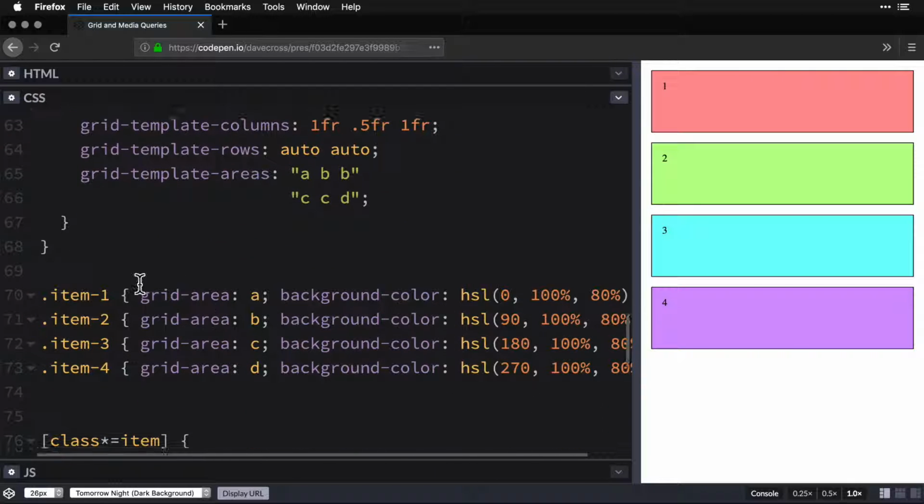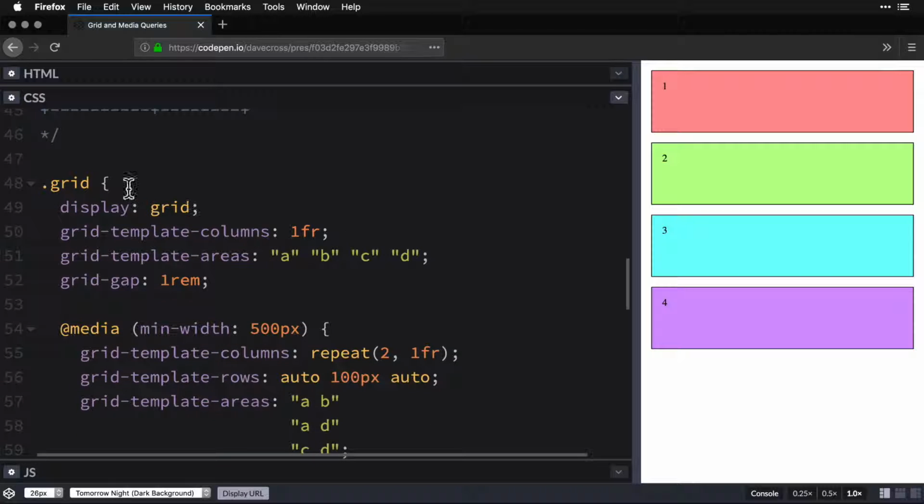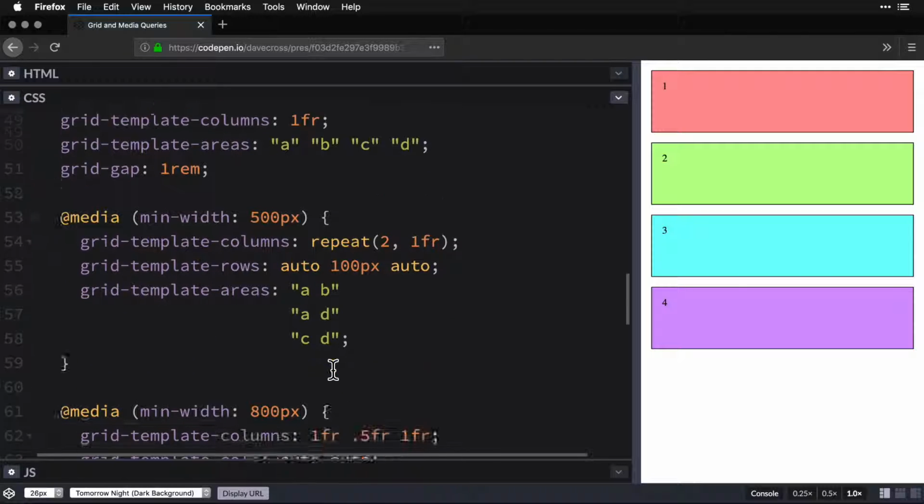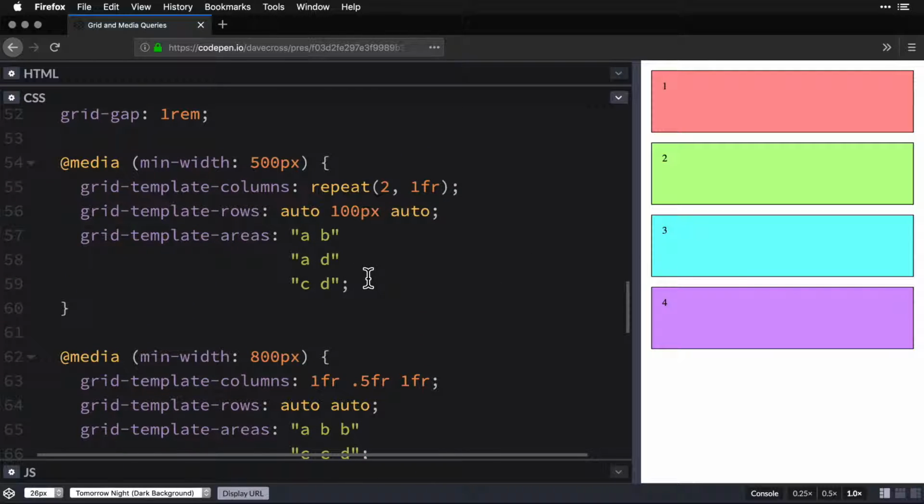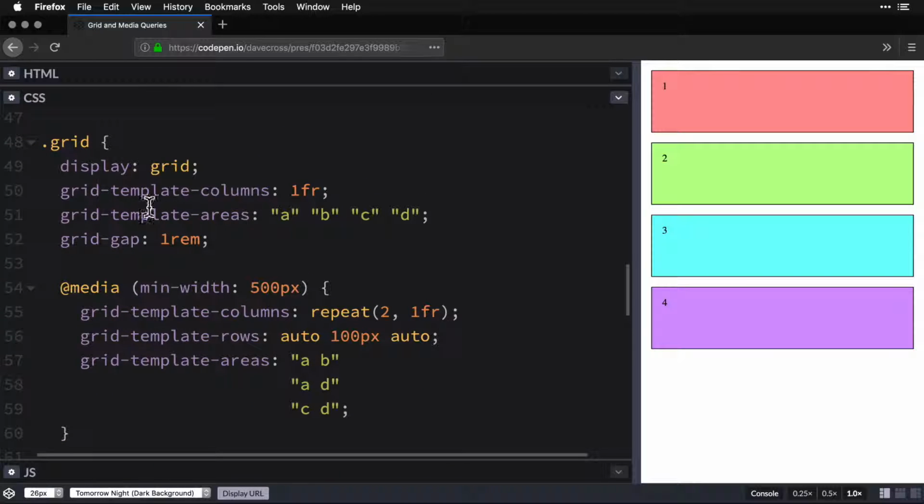And I never had to change any of the children. All the work happened right on the parent. This is a lot of code for this example. In reality, it probably wouldn't be that much, but again, work from the parent down to the children. Work from the outside in.